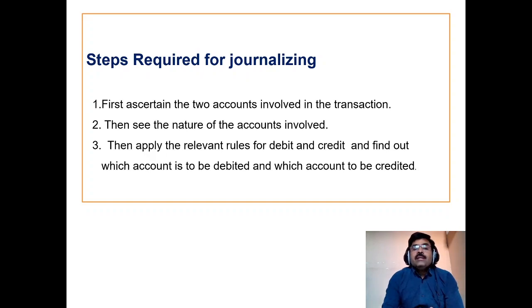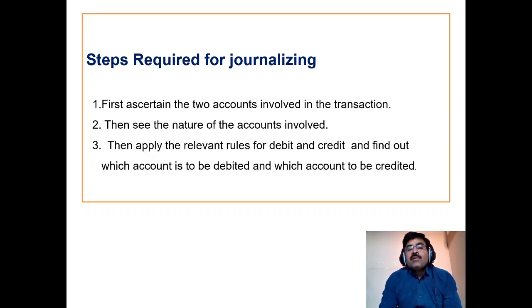First, we have to ascertain the two accounts in it. We are paying 10,000, which is cash. We are paying for what? Salaries. So the two accounts in this transaction are: one is salaries and the second one is cash.